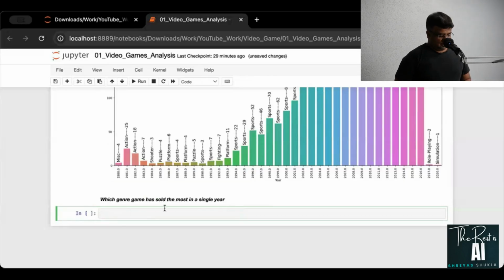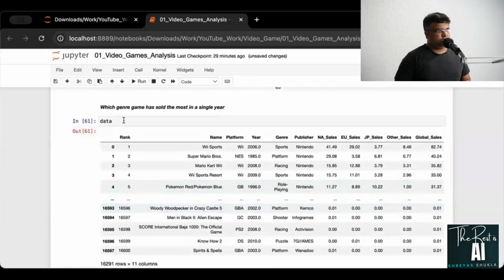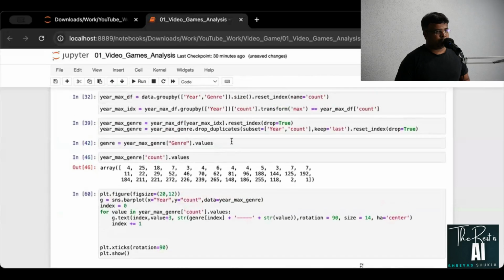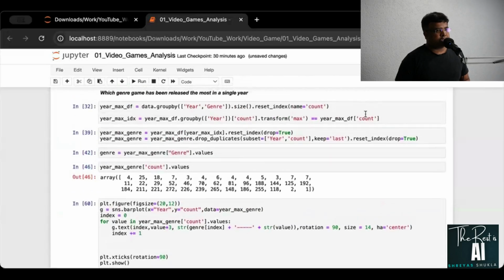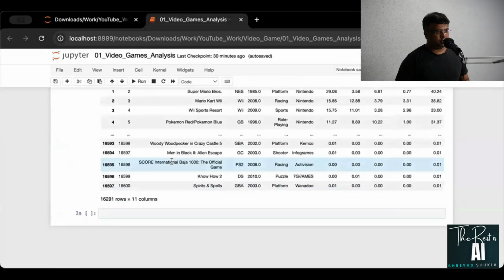Okay, so this is year cell index. Sorry, this is data. Let us say data we have. I'll start from the very beginning. I'll say data, and I'll do the same thing that I did earlier. I'll copy this entire thing. I'll copy this as it is. In fact, I'll copy this and put it over here.